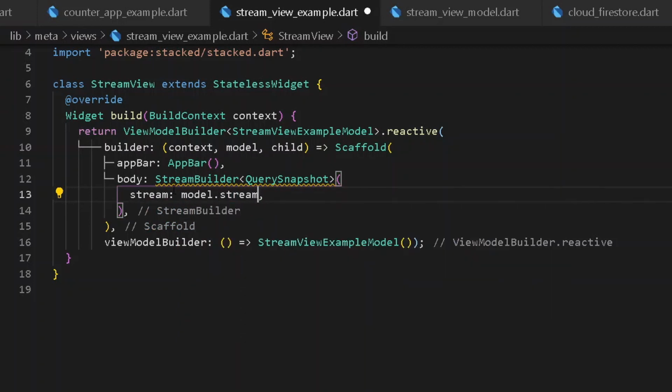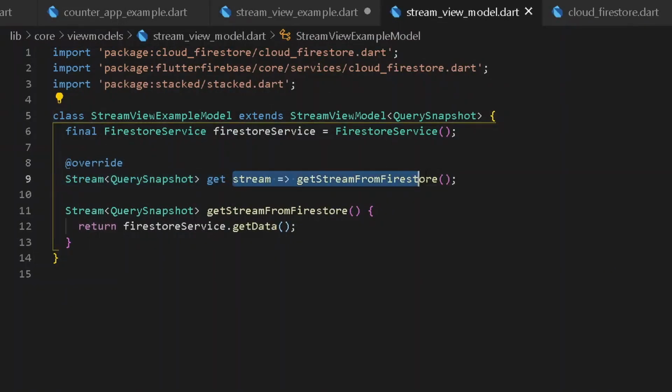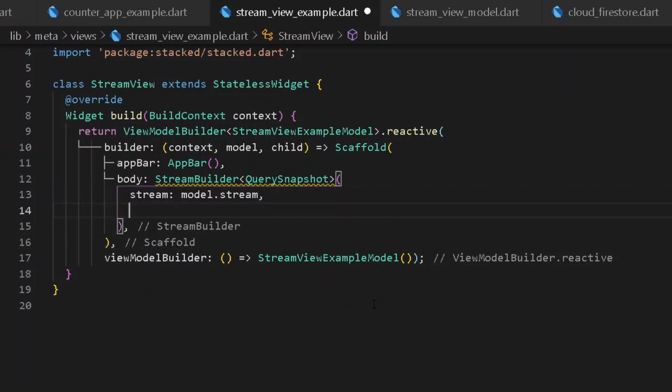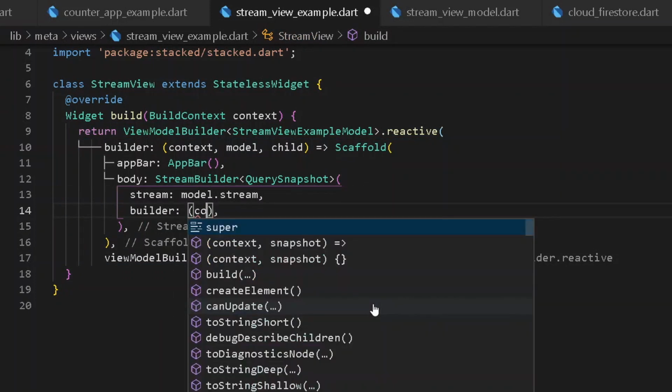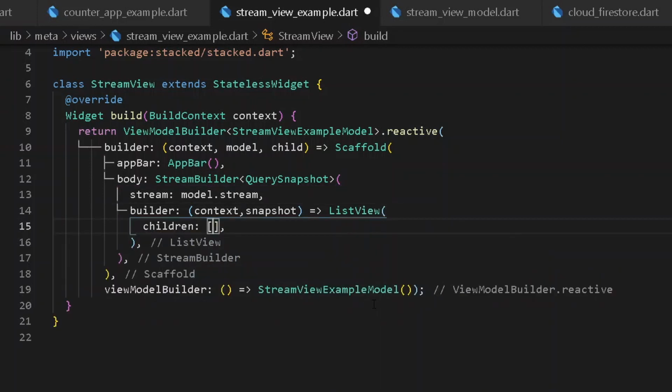Now the following stream is referring to our important override stream, that is, the get stream from Firestore. So we can go back under our stream view example, and here let's have a model to our entire stream builder. So here we shall be having a builder. It will be taking a context, also a snapshot, and the following thing shall be returning us a list view. So here under our list view, let's have all the children.